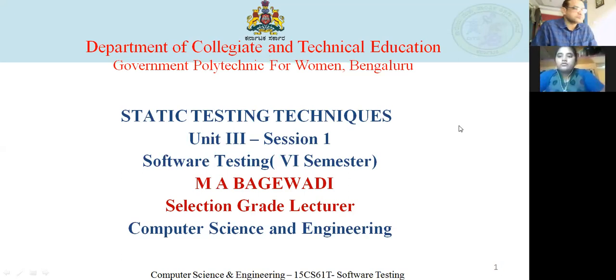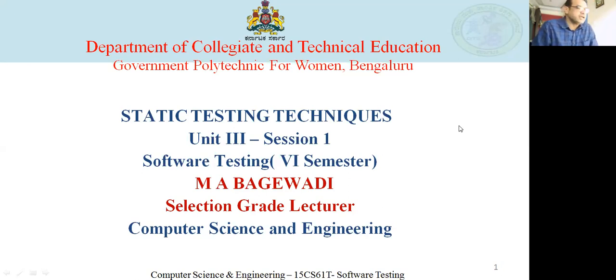Next, metrics in testing phase. When is testing complete? Criteria for completion of testing, risk-based testing, types of risks, and the myths and realities of testing. So these were the topics we discussed in unit number 1. Unit number 1 had 2 topics, introduction and fundamentals of testing. Yes, that is what we have completed.